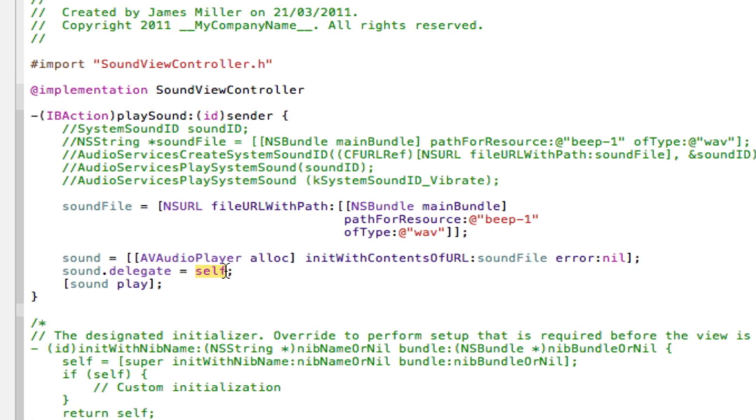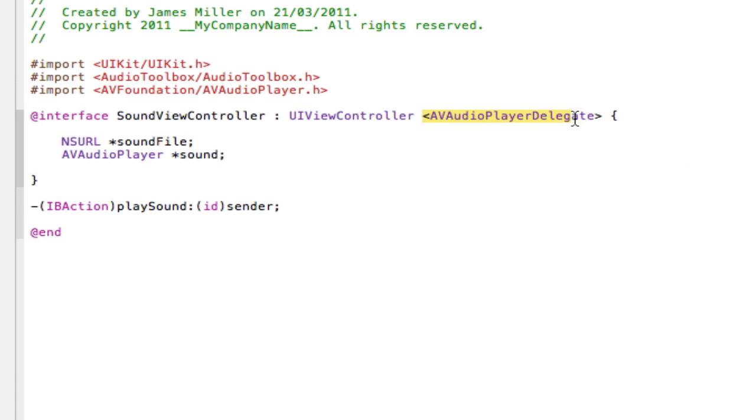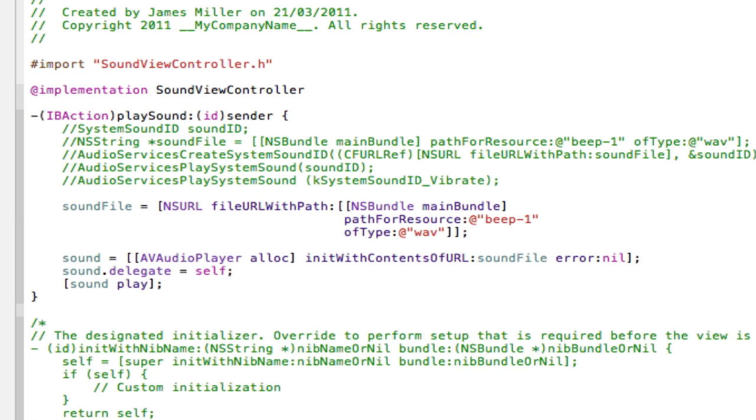And the reason why I can set it to self is because we've declared that in the .h. So if we go back to the .h, we've called it the player delegate, the AVAudioPlayerDelegate. If we didn't do that, we wouldn't be able to set it to self, and therefore it would just go there and cry. And then just like in the UIAlertView tutorials, where you say UIAlertView show, we're going to do the same thing, but instead we're going to say sound play.